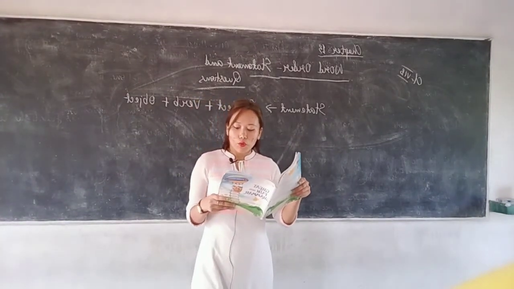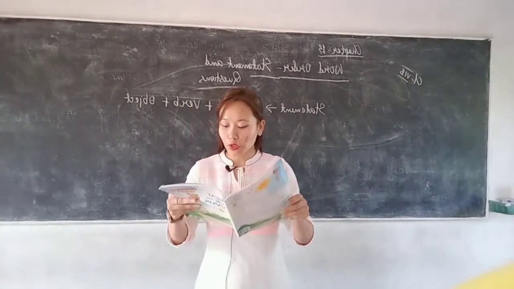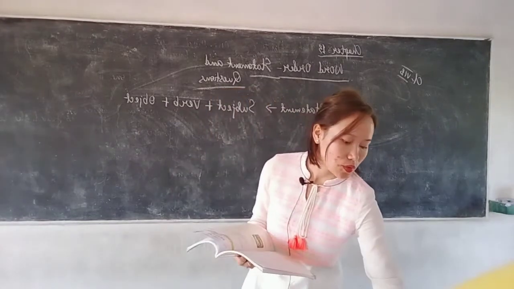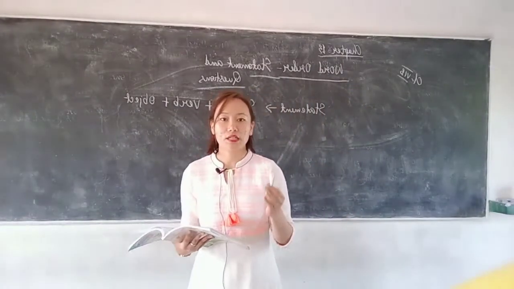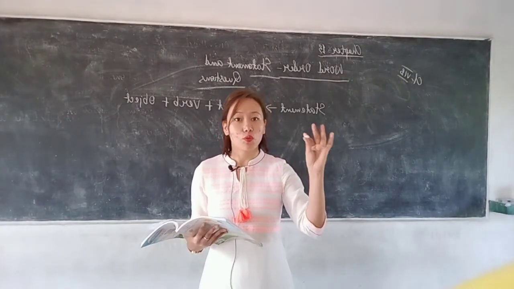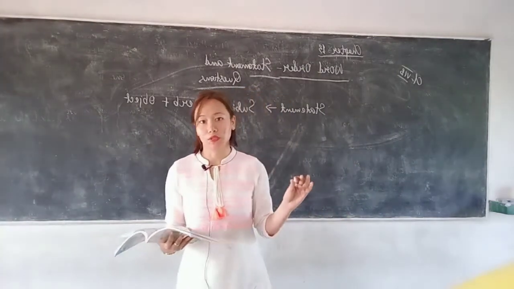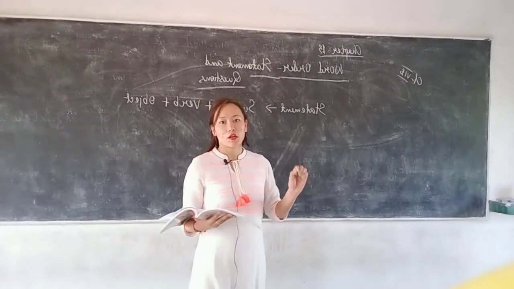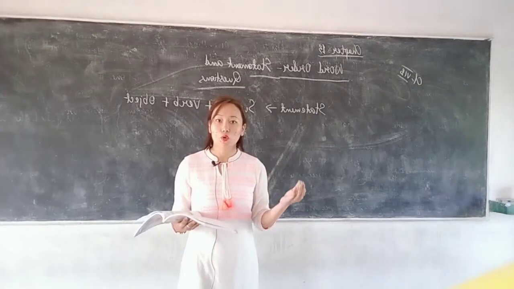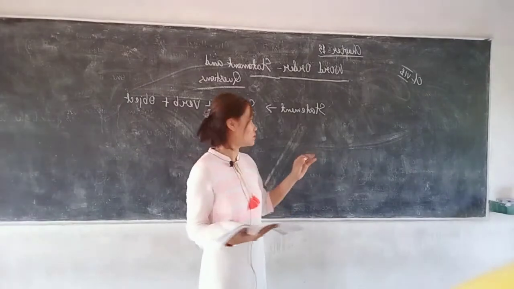Now the word order of a question, that was for the statement. For a question, we definitely need to write an interrogative word. Now what is an interrogative word? Who, when, where, whom, how. These are your interrogative words, the W words. When you are framing a question, the first thing is who or when or how. With that we start the question.